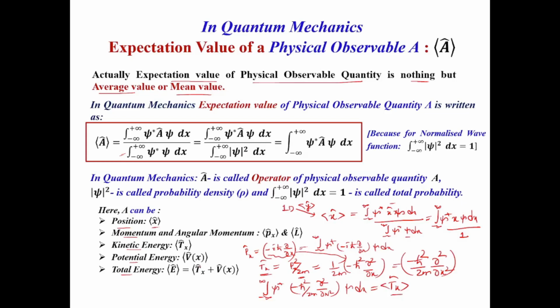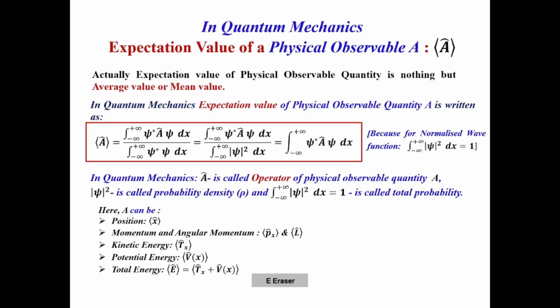So this is the style in which we write the expectation value of a physical observable quantity. But here the question is why and how we write the expectation value of a physical observable quantity in this format. That we are going to discuss in this video.